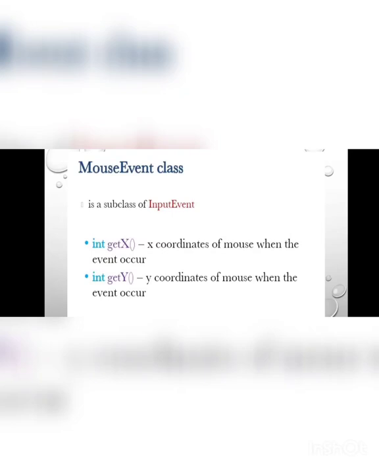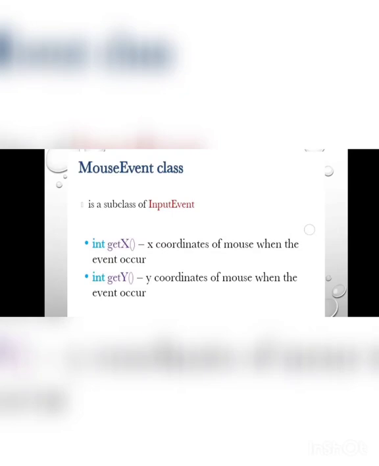By writing the code e.getX, we get the x coordinate of the mouse when the event occurs. Wherever the x coordinate of the mouse is when the event occurs, it will be stored into the variable x. The second one is getY, which gives the y coordinate of the mouse whenever the event occurs. The y coordinate of that specific point will be saved to y.